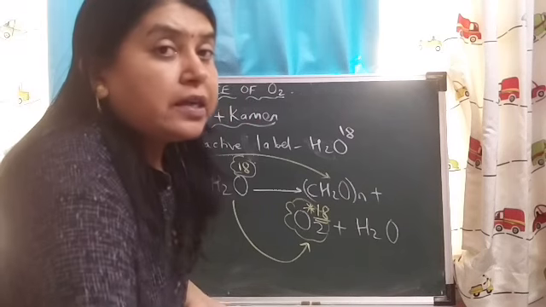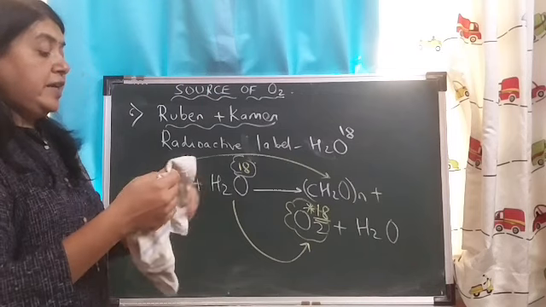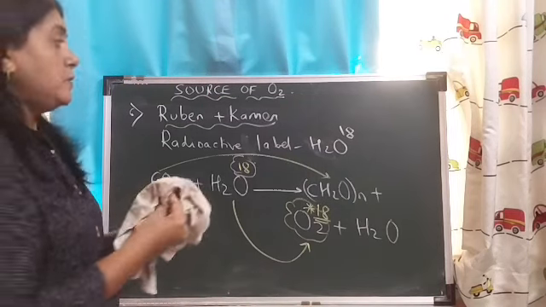Now, the next part we'll discuss is regarding the structure of chloroplast.